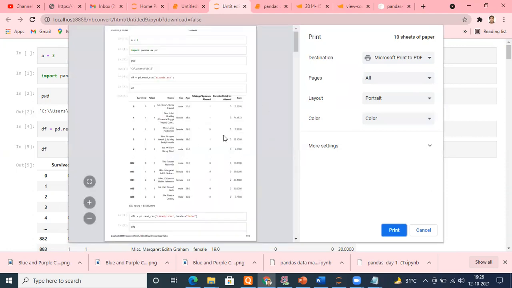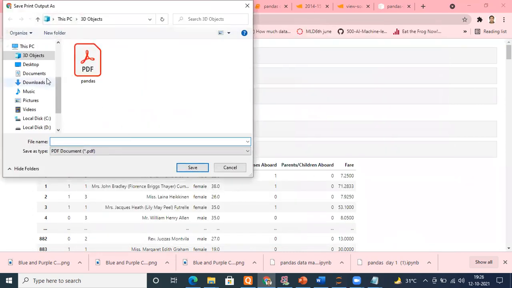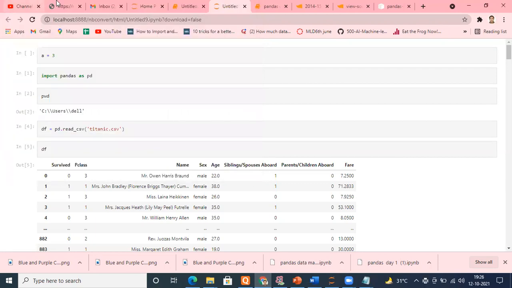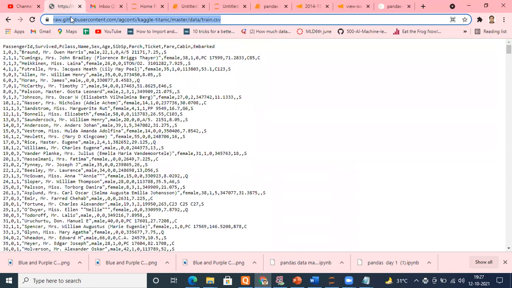I should not stop. Means things are low, sir, my system is not working. I'm not able to do the PDF generation. But with time, you should get smarter. Okay, I will be able to do that. Don't worry. If you don't have one way, I will do some other way. Okay, so I'm printing it. And now suppose I'm saving on the desktop. I'm giving the name as Pandas class 1. Okay, it's a PDF. Saved. I can send to you immediately. It's in my hand now.